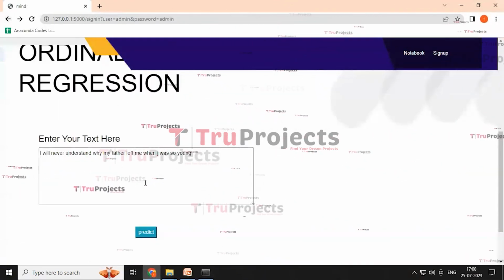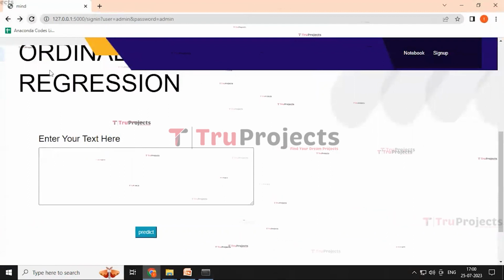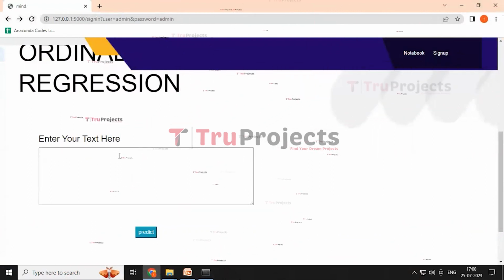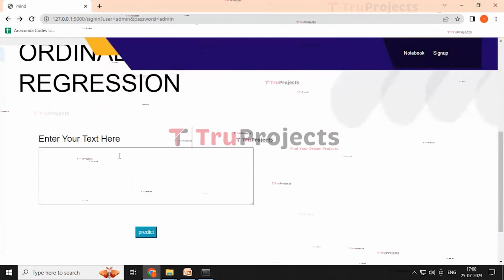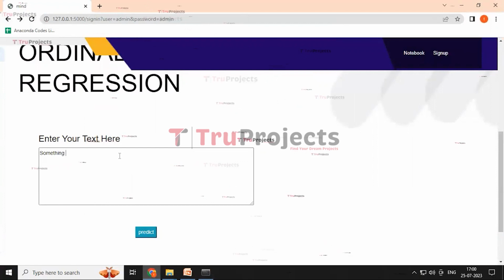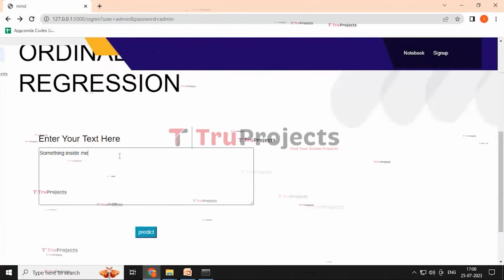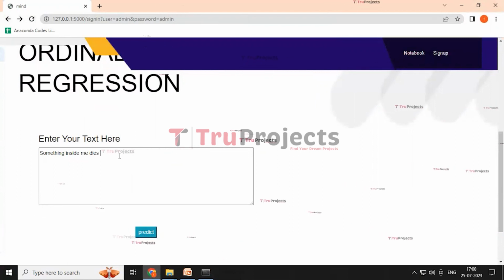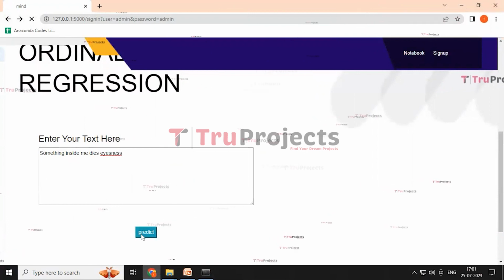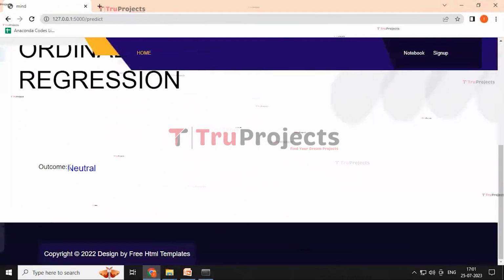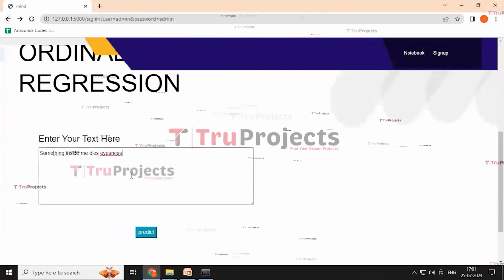And then click on back button, and by the refresh button here we re-enter another text. Something inside me dies. And then click on the predict button. Here it predicted as neutral text. And then click on this button.